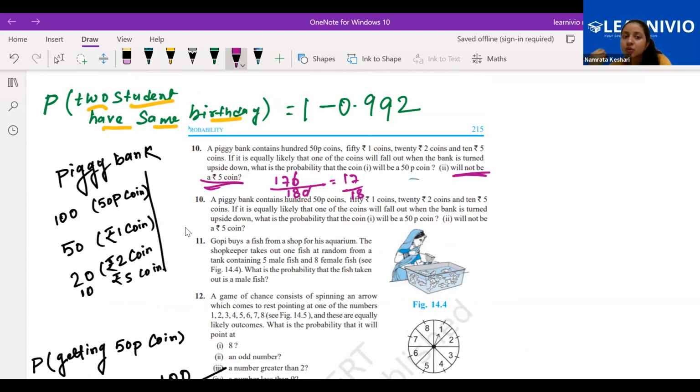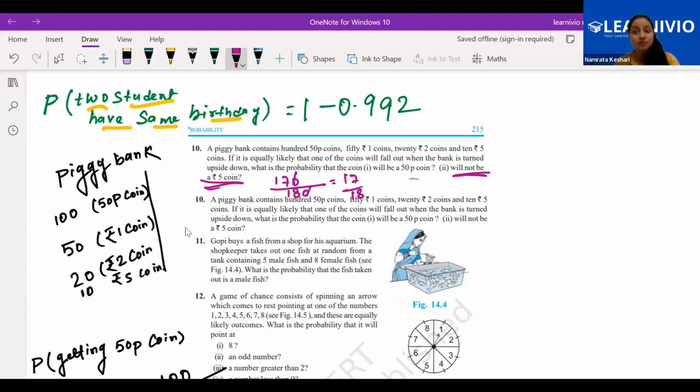Getting it? Yes, ma'am. So if it will not be a 5 rupee coin, you can keep it aside. Count all of them. That is the favorable outcome. Now collect that 5 rupee coin also and count everything. That is the total outcome. Favorable outcome by total outcome will give you the answer.